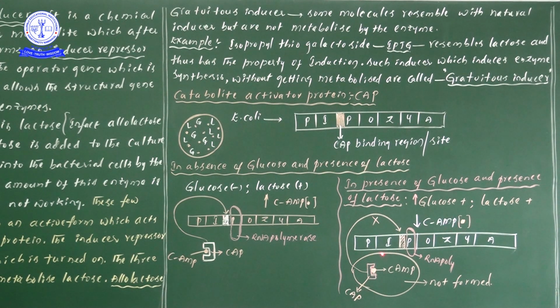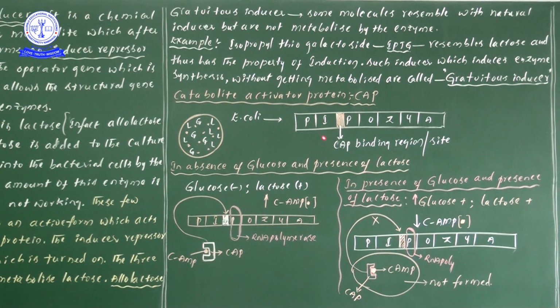Now this cyclic AMP, even though it entered into the bacterial cell, in presence of glucose and presence of lactose, this entire complex will not be formed. When the entire complex is not formed, it cannot go and bind at the promoter region.